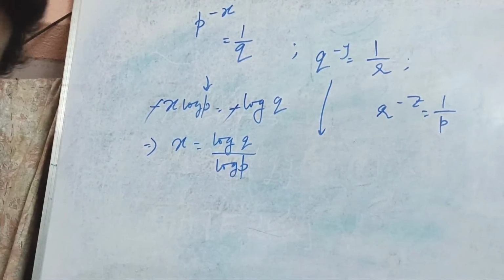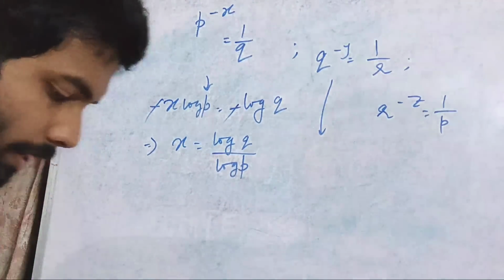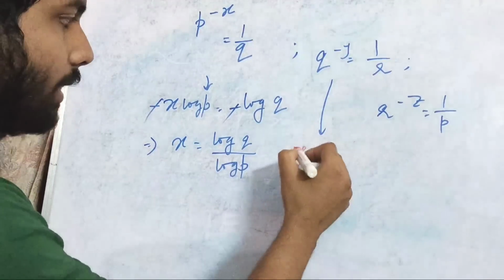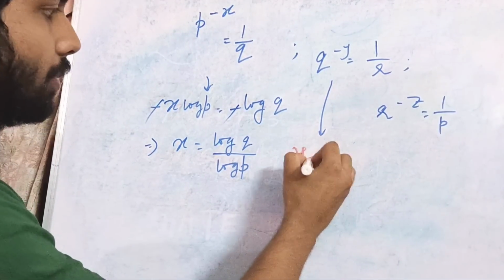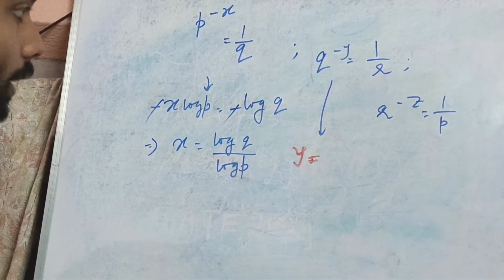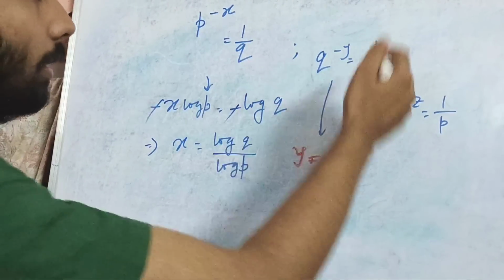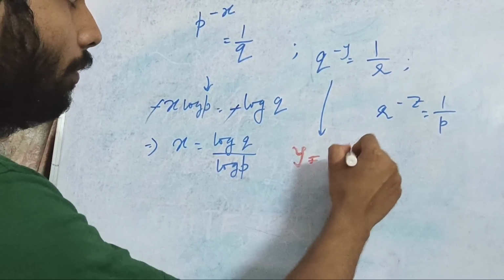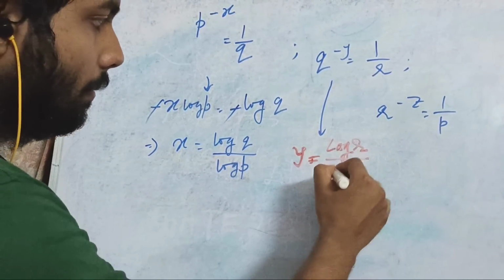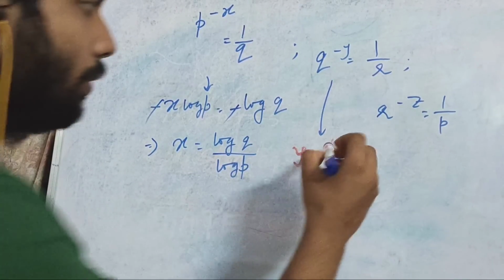Exactly in a similar way you can get it from here. Let me just change the marker color. Just tell me over here, what is the value of y that is going to come from this relationship? Here it was q, this q came up followed by this base. So it's log of r by log of q.